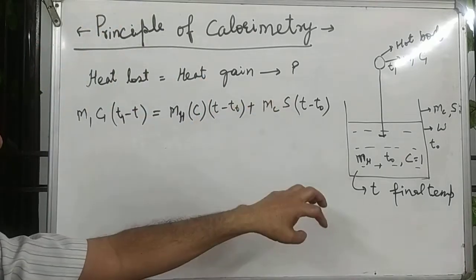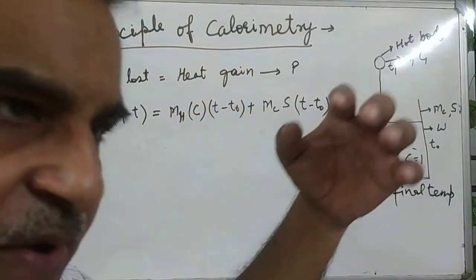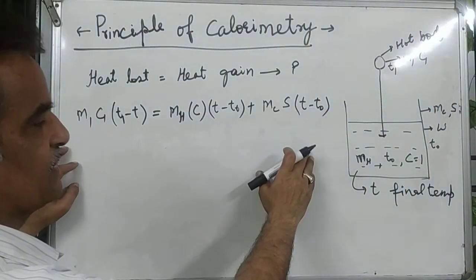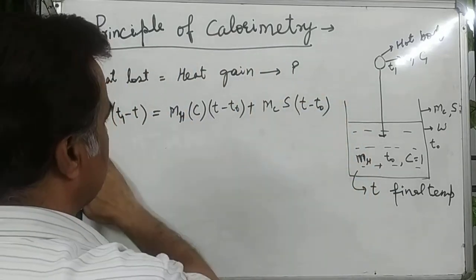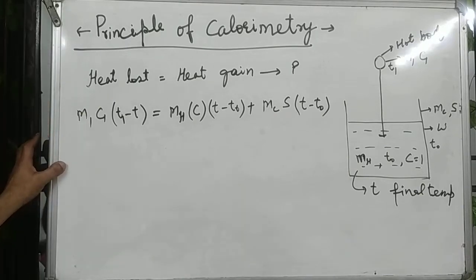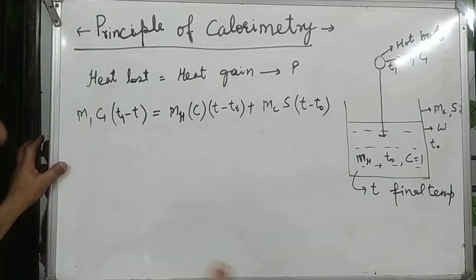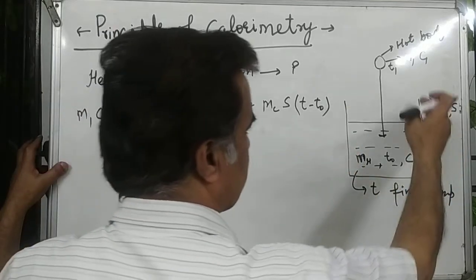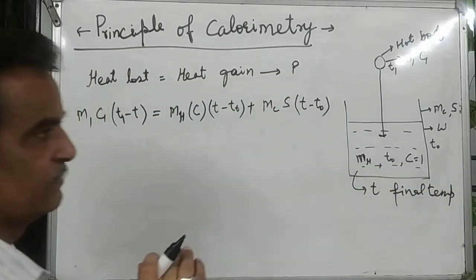With respect to this, many questions can be framed, but the principle is this. This is the final answer. If they ask what is the specific heat of the hot body, which is not given, then in place of the container's mc and s, the water equivalent may be given.